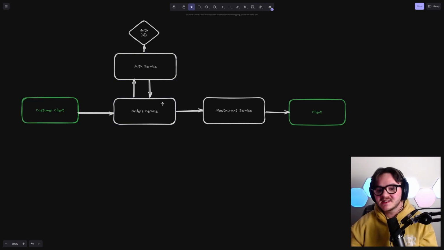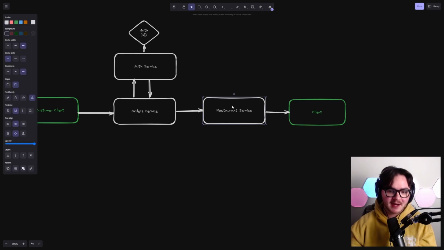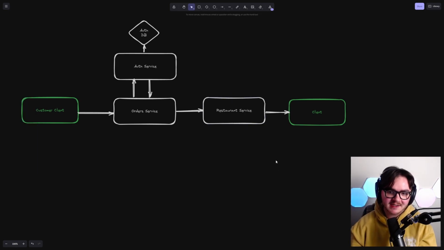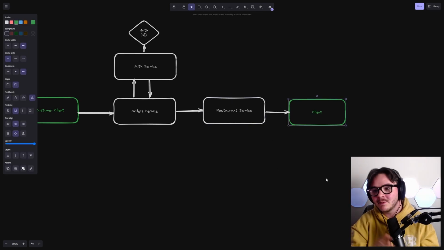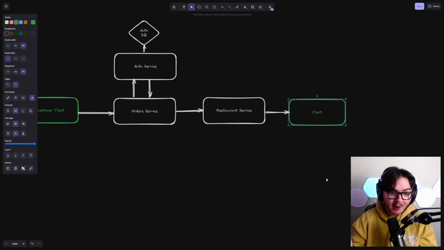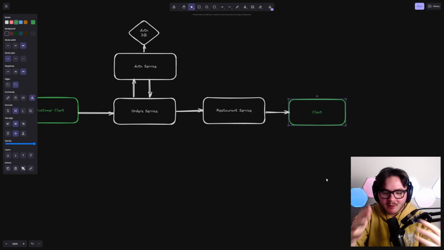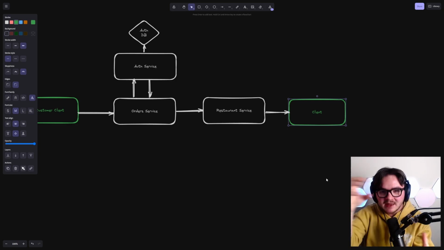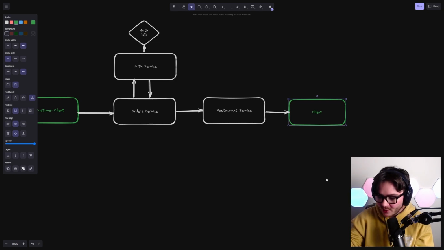Then we're going to send that order over to the restaurant service. The restaurant service is going to be responsible for managing the sockets that go down to the restaurant's client and push that down and say, hey, start making this order. Okay, that's kind of the gist. And we're going to have more microservices. Things will get crazier. But this is kind of the basic idea of how we're going to start pulling these things out into a microservice architecture.